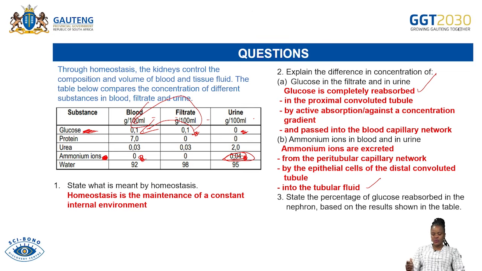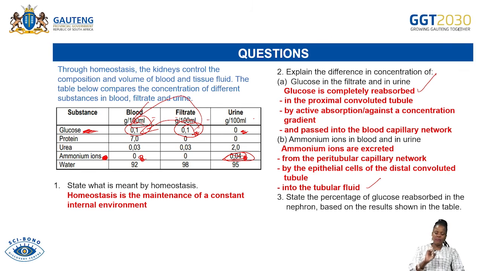State the percentage of glucose reabsorbed in the nephron based on the results shown in the table. In the blood, glucose was 0.1. The concentration of glucose, or the amount of glucose, was 0.1. And then what was reabsorbed, it was filtrated and reabsorbed.